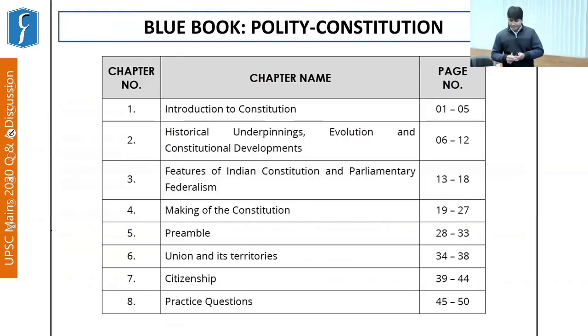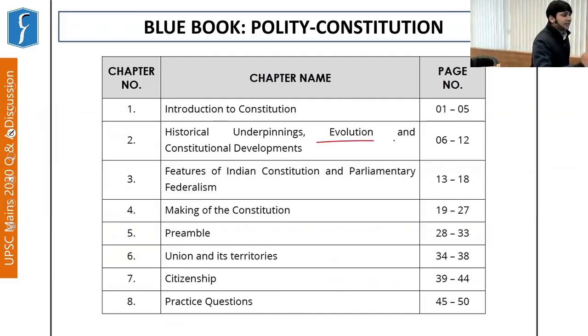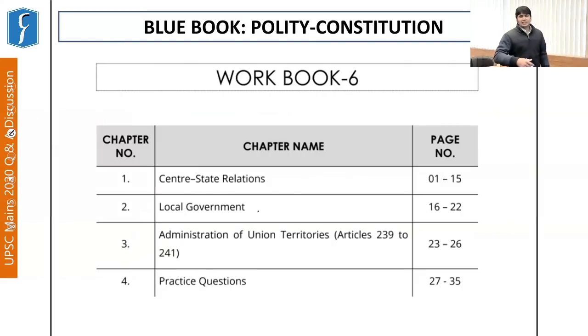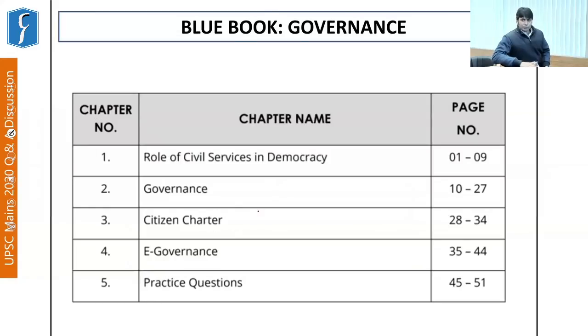Now see, these have been taken from the blue books, as these blue books provide different aspects of the Indian Constitution, those aspects which are important from your examination perspective and also provided in the syllabus, like historical underpinnings, evolution, features of the Indian Constitution, parliamentary federalism, making of the constitution, preamble, union and territory, citizenship, etc. Similarly, center-state relations, local government. So all these aspects which are there in the syllabus have been provided in detail in the Blue Book.